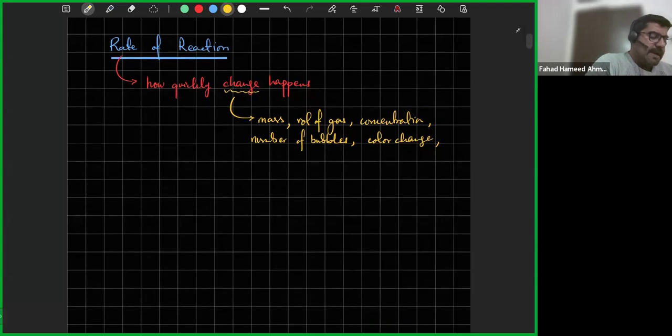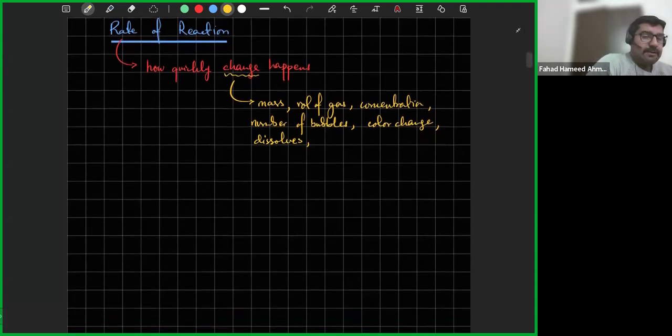So we leave it at this. You can think of other changes that could be happening when a chemical reaction takes place. One is also in my mind: how quickly something dissolves. That is one thing that could also be measured. And remember, this is going to be with respect to time. So time is important because time is going to tell you whether it's happening quickly or slowly.